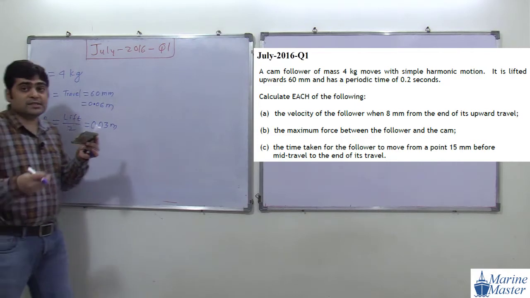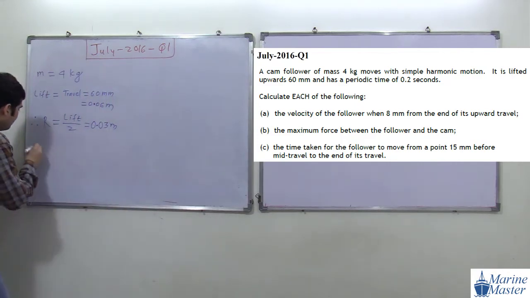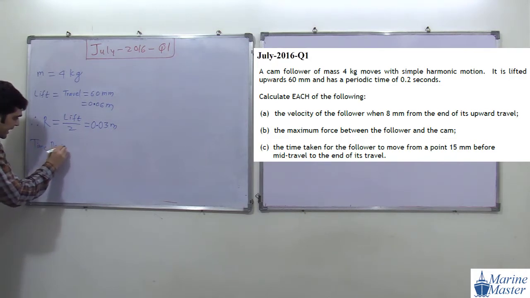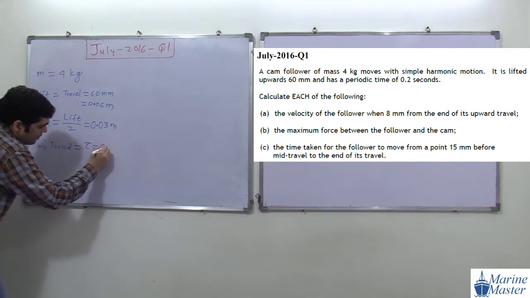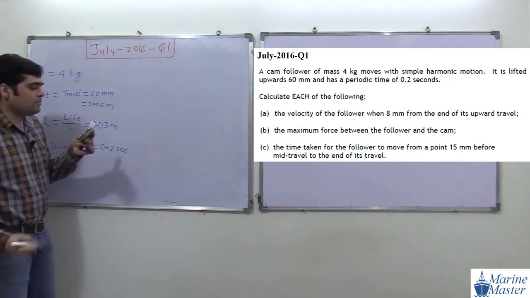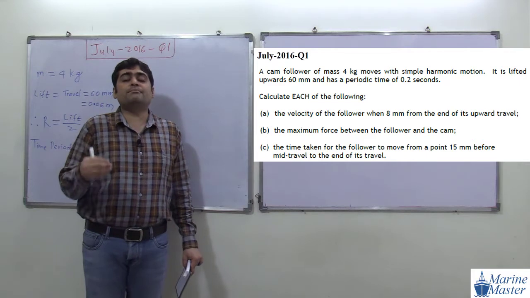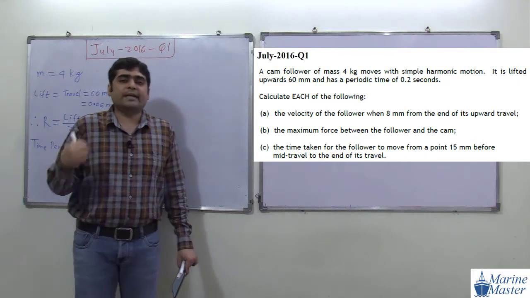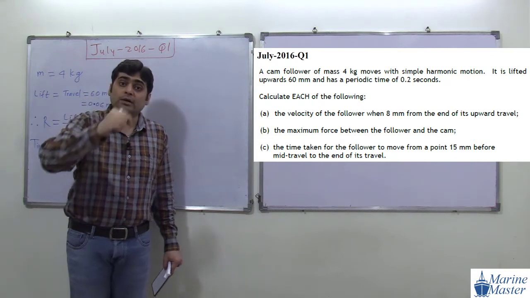Then they have given us the periodic time. Periodic time means time period. How do we denote time period? Tau, and it is 0.2 second. They have given us this in the question. And from the time period, what can we calculate directly? We can calculate omega. We studied that time period means the time required for completing one oscillation.